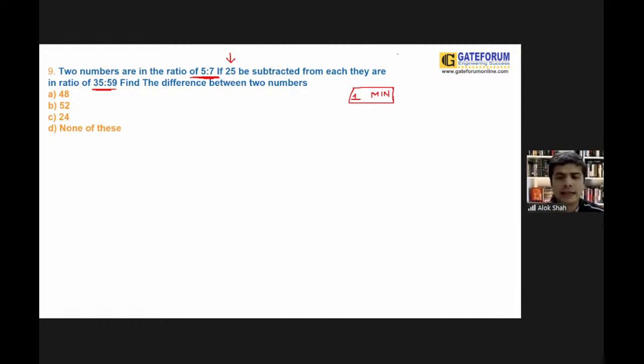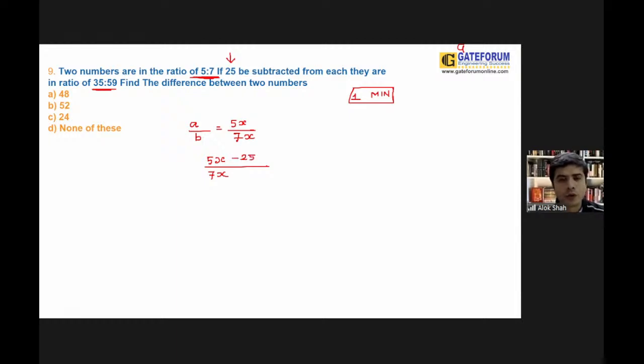Two numbers are in the ratio 5:7. Suppose one number is A and the second number is B, and they are in the ratio 5:7. That means you can say this is 5x upon 7x. Now, if 25 is subtracted from each, one number is 5x, the second number is 7x.